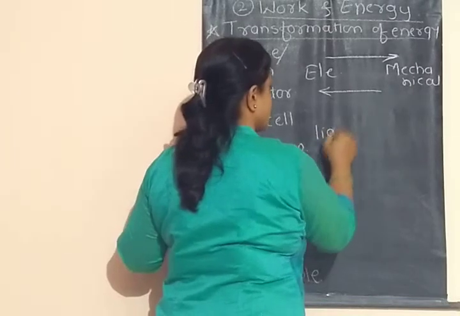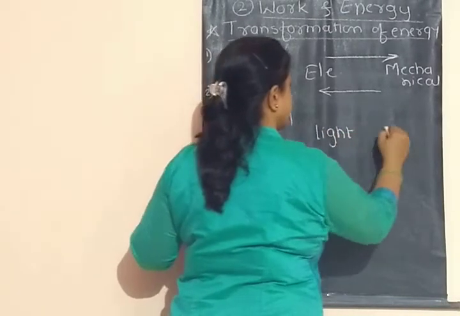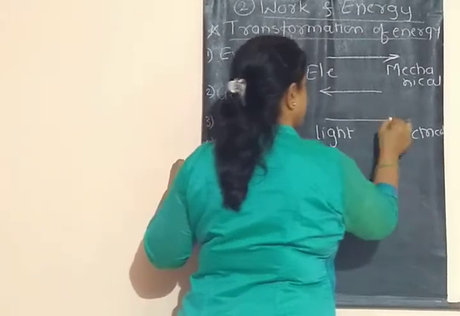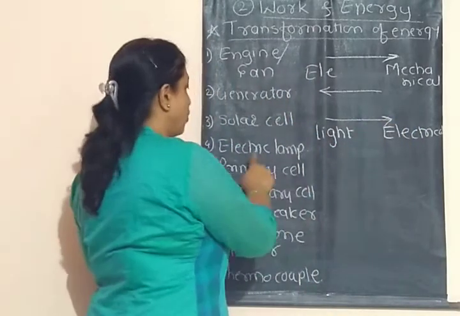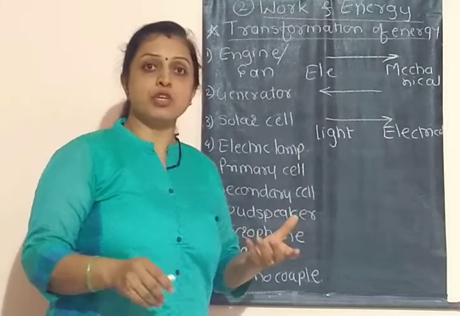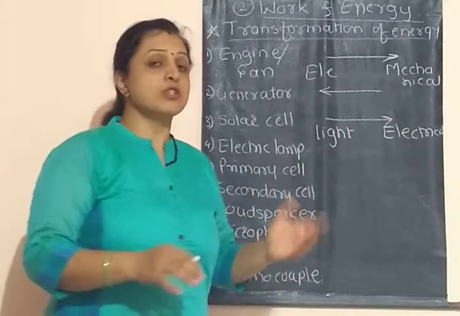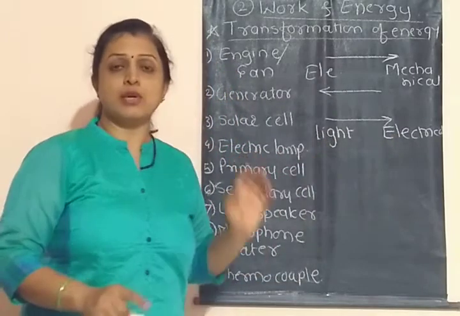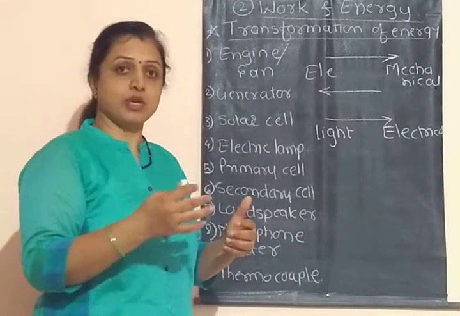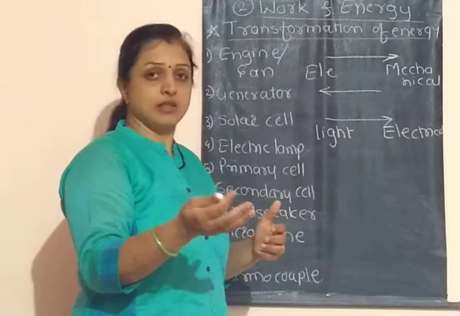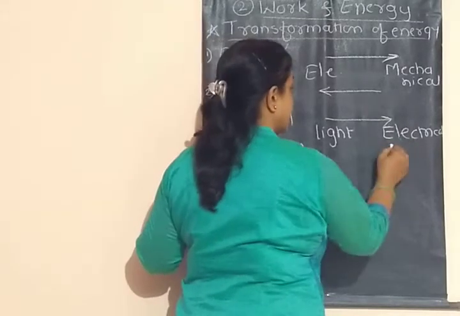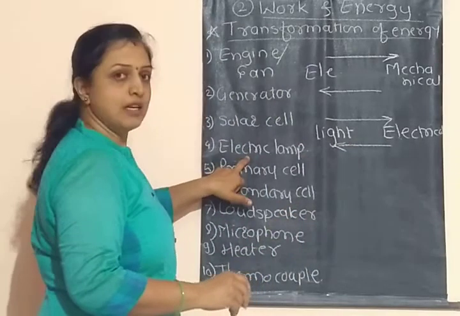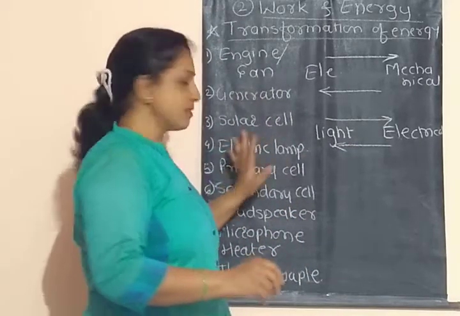And in an electric lamp, which we use in our house, electrical energy gets converted into light energy, because we provide electricity and we get light. I hope you can understand all this.